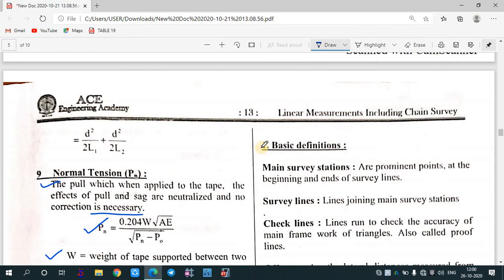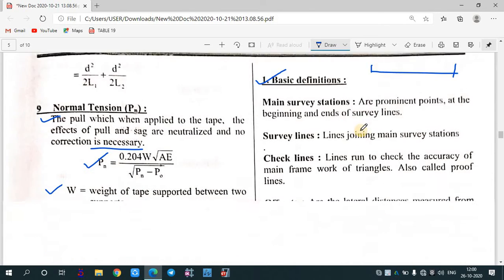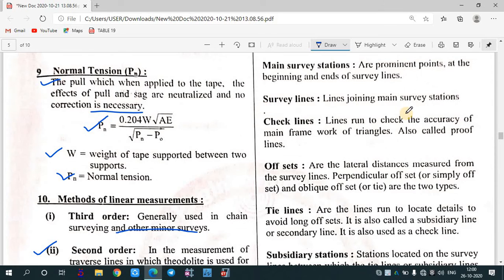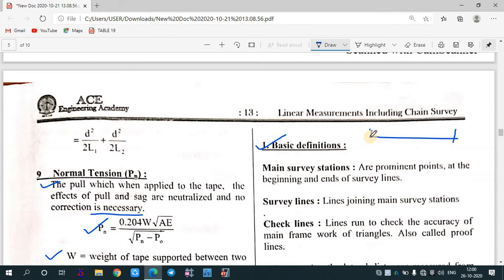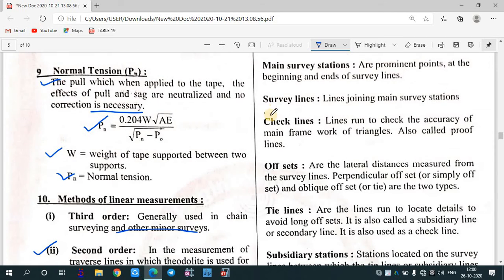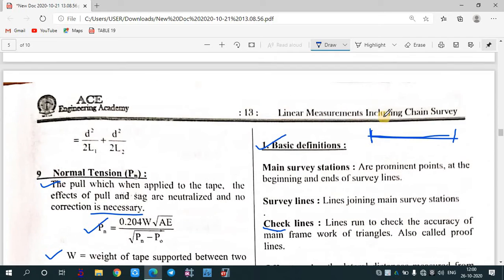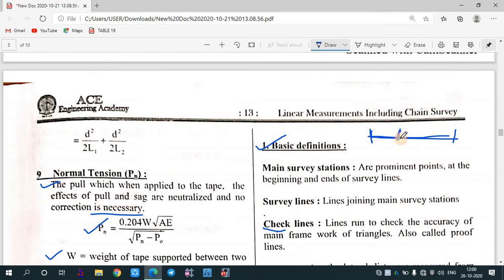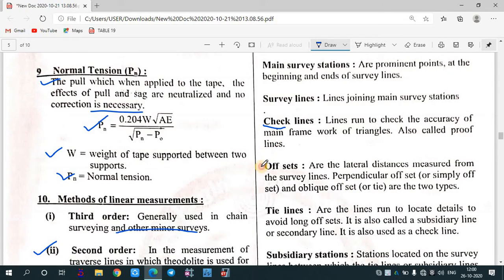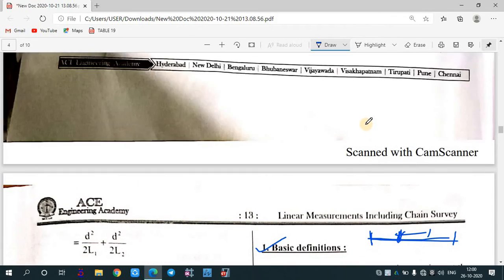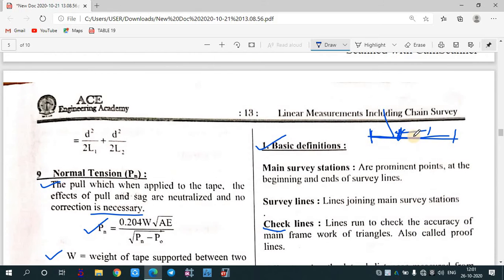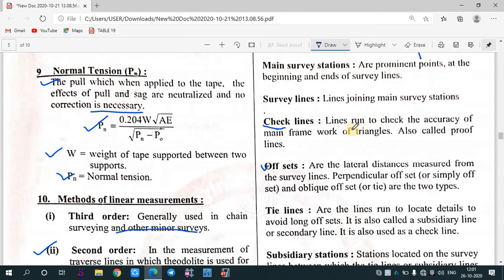Okay. Now, basic definitions: main survey station, the points from where you start your measurement, are considered to be main stations. Survey line, the line joining the main survey stations. So suppose this line is joining the main survey stations, it is called a survey line. Check line: during the measurement, in order to check the accuracy, sometimes we take some small lines to measure the distance, that is considered to be a check line. Offsets are basically considered to be what? If you are measuring anything left or right of the survey line, then it is called an offset.